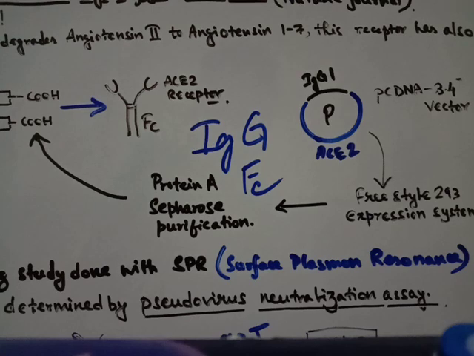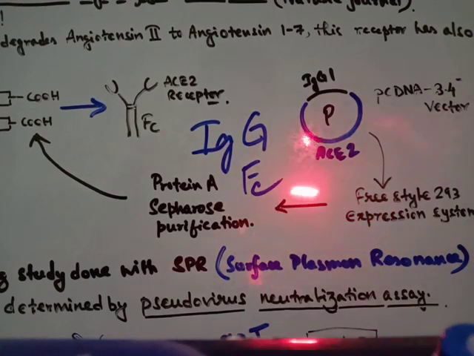It's basically like in microbiology, where you are expressing different kinds of plasmids in different E. coli cells or something like that. A similar thing is happening over here. After expressing, what we get is protein, and those proteins are purified using Protein A agarose purification from other cellular debris and other stuff.